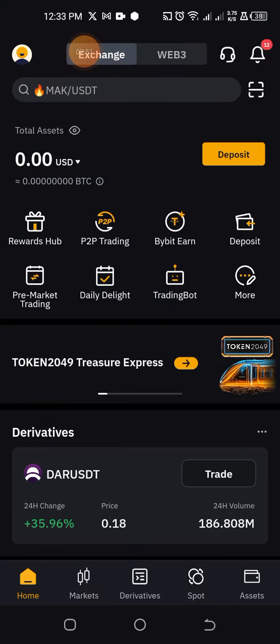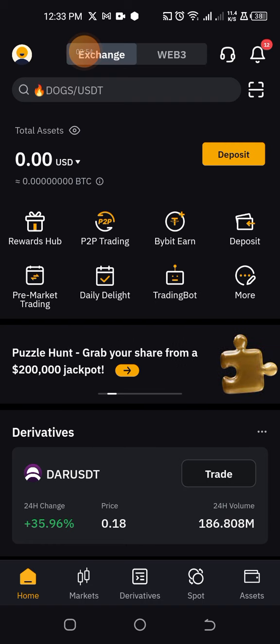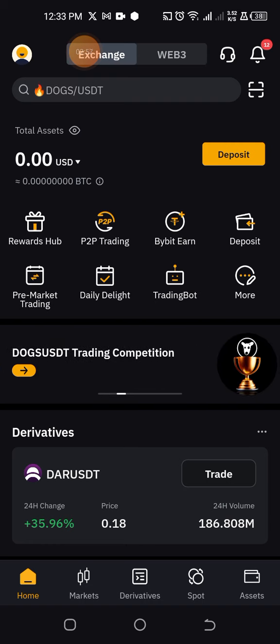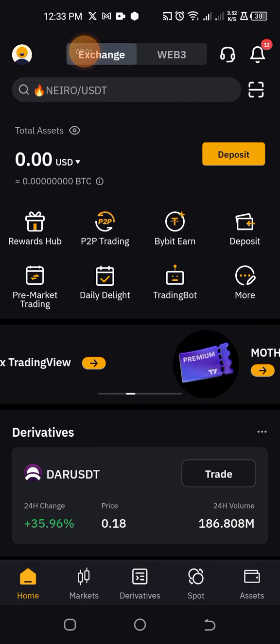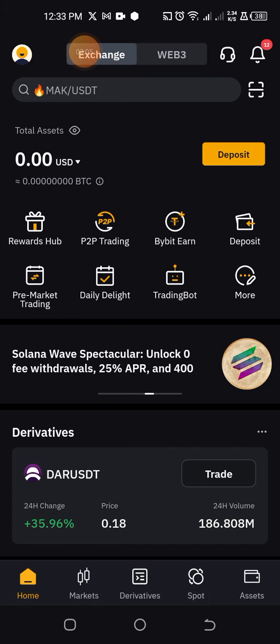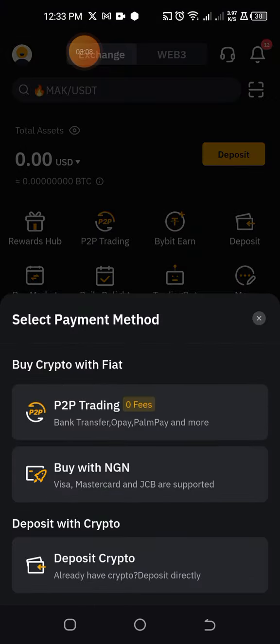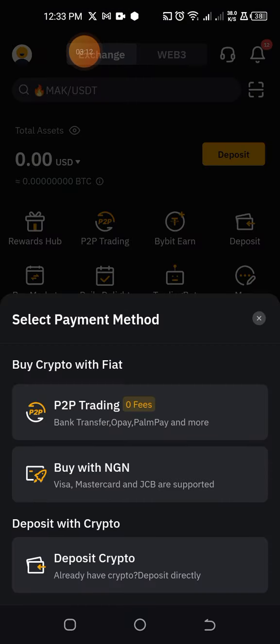So after your account is verified, very soon Hamster Kombat is going to ask you to submit your Bybit wallet address. Hamster Kombat is going to be launched on Ton Wallet. So what you want to do is you click on deposit right here, and then you go over to deposit crypto.